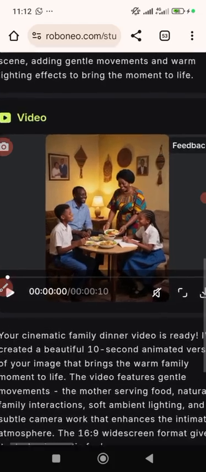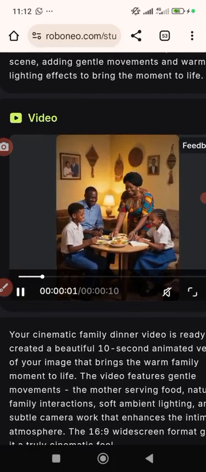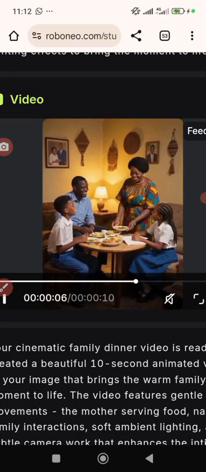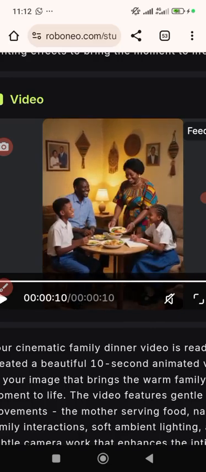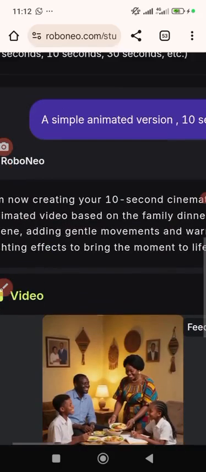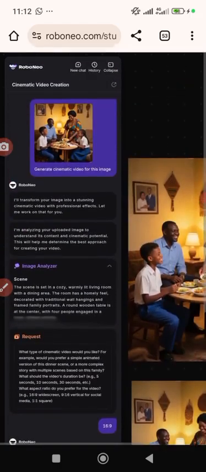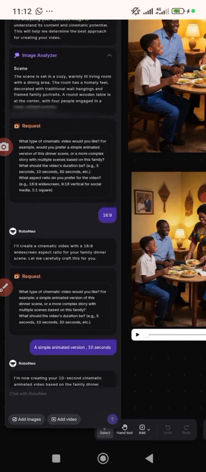I believe you can see. Okay, in case you want to know if this video is really a video or an image, let me play. You can see clearly I'm not the one. You can see the mother moving, the children responding, the father responding, carrying food, everything based on the statement. Maybe I should take us to the statement that led us to that. We uploaded the image, so the statement has followed that image. I think it's somewhere here.